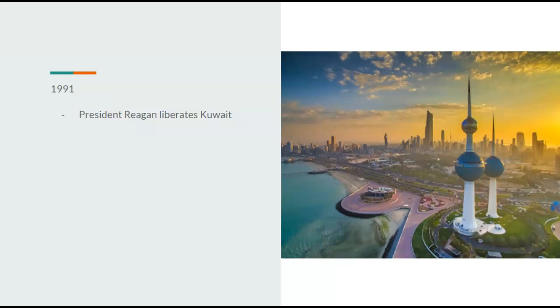1991, President Reagan would send troops to liberate Kuwait. That's a beautiful picture right there. In 1992, there's nothing noteworthy.